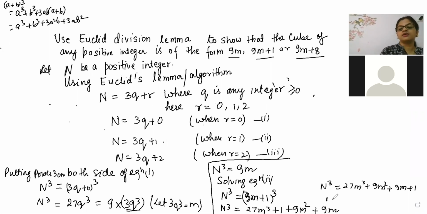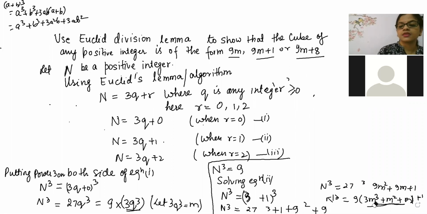So we can take 9 common: 3q cube plus q square plus q plus 1. Now beta, this we will take as an integer. Better we will take it as q only because we have taken it as q, then only we will take another m. Then we will present it as m.